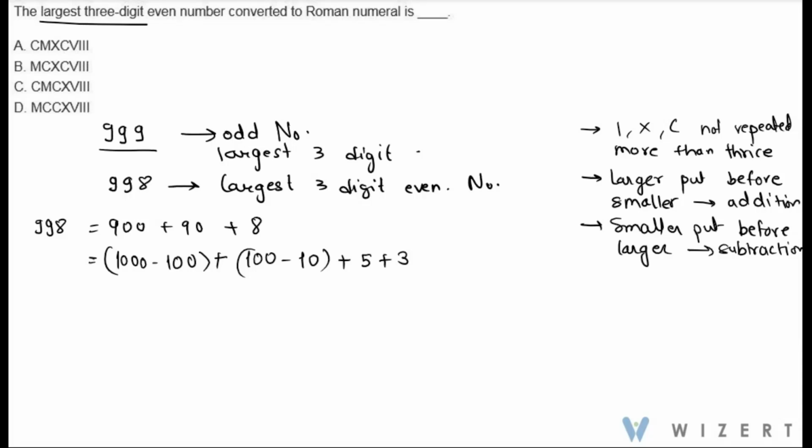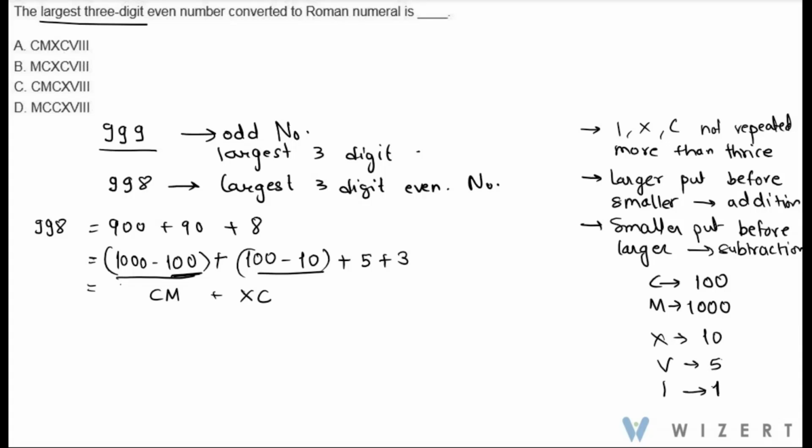So to represent this subtraction, we'll have to write the Roman numeral for 100 first. C denotes 100, M denotes 1000, X denotes 10, V denotes 5, and I denotes 1. So the smaller value is written before the larger value to represent subtraction. So this whole will be CM. Then this will be XC.